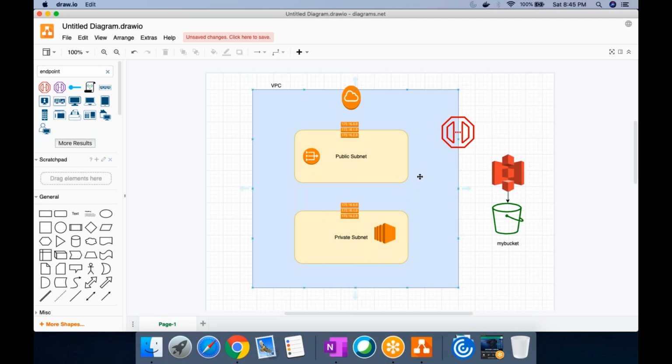Now coming back to why we need a tunnel. The first thing we talked about with a VPC is that you get an isolated space, which you can take as your own data center. You are master of it.